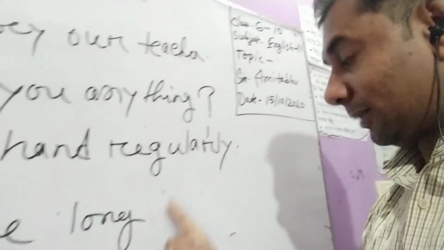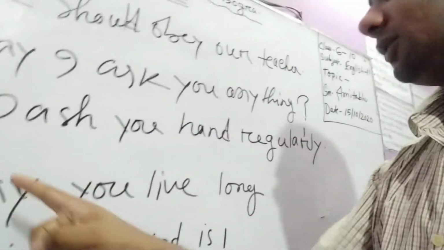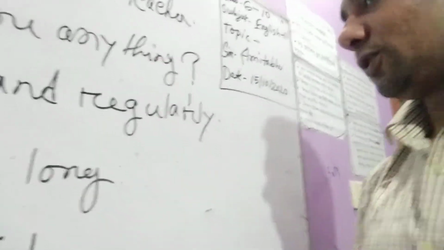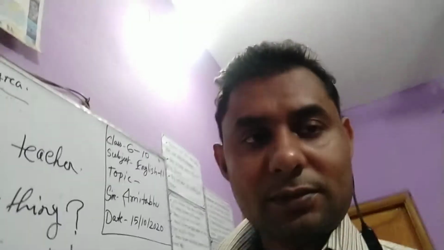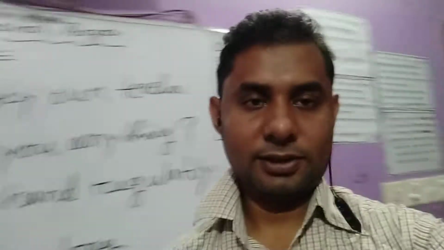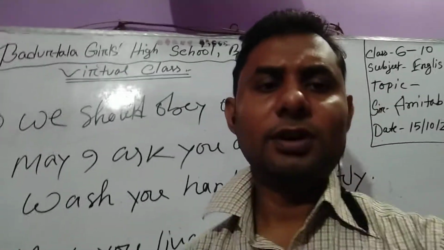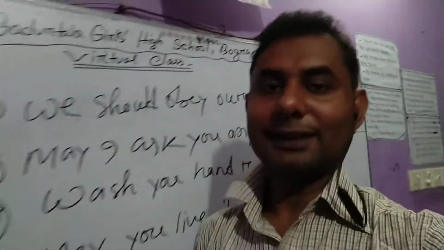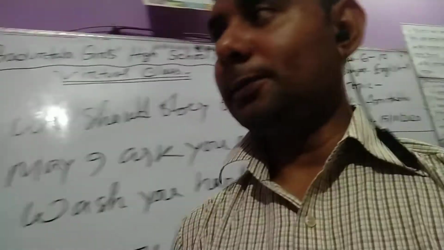And starting with may or long but ending with a full stop, this is an optative sentence. Dear students, please write down these sentences in your own notebook or khata to remember or to store it.